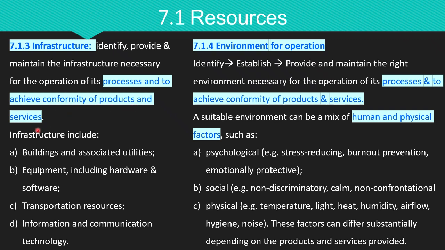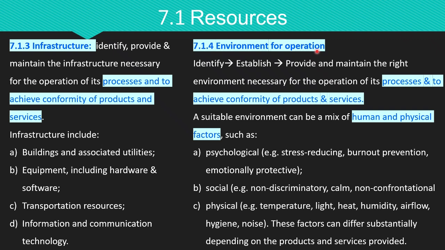According to ISO 9001, infrastructure can refer to buildings and utilities, for example, office, warehouse, electricity, and water, equipment, including both hardware and software, transportation resources, for example, delivery vans and service vehicles, information and communication technology, which consists of networks, database, and phones.